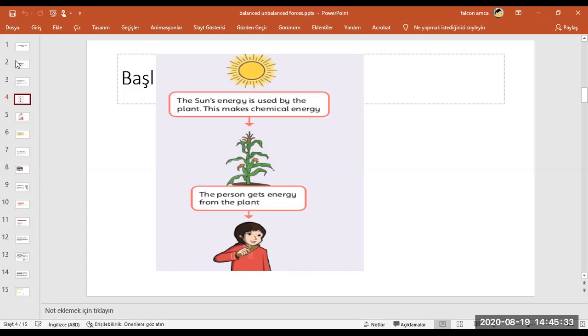It means if there are no plants, there will be no herbivores, no cows and sheep. As you see, the sun is necessary for plants, and plants are necessary for some types of animals. Also, plants produce food for us. They are producers, or another name, autotrophs. It means they make food.